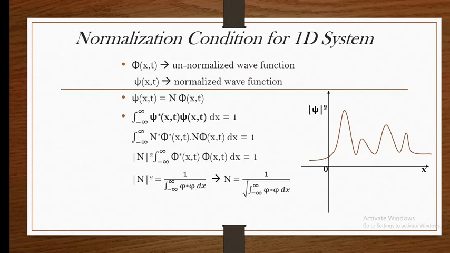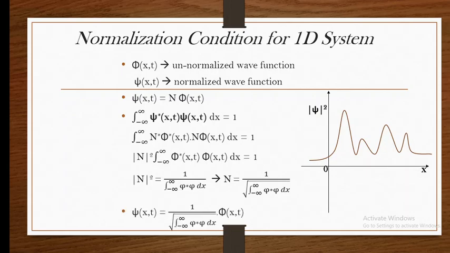When you put this in the Schrodinger equation, N, which is a constant, is taken outside. It is not getting operated on because it is a scalar or constant, and from the LHS and RHS the constant will get cancelled and the wave function is going to remain as it is. So after normalization also, the wave function, that is the solution, is not going to differ. The information is going to remain as it is.